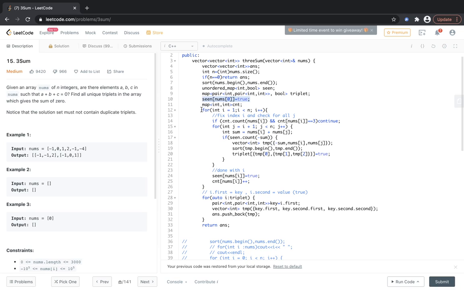So now here I'm marking the first number as seen, because, as I said, I'm fixing the middle element, so I'm starting from the second number. I'm marking the first number as already seen because we have seen that number. And now we are starting our loop from the second number, and then we are iterating over all the numbers after the second number, so from third, fourth, fifth, and so on. So basically from i plus 1 to n. And now this was the important thing that made this question pass.